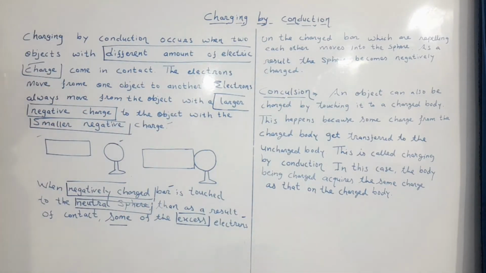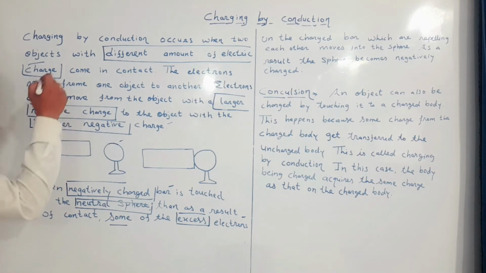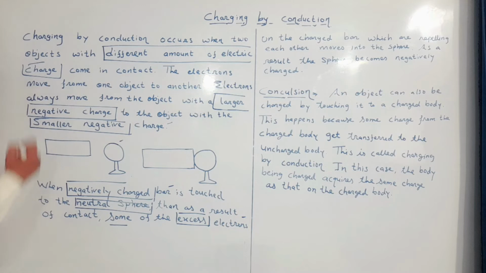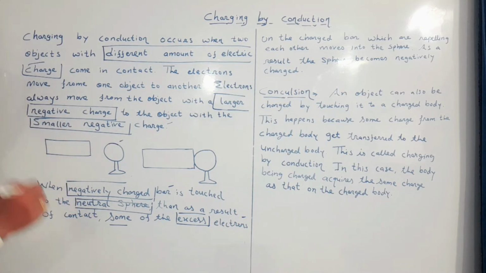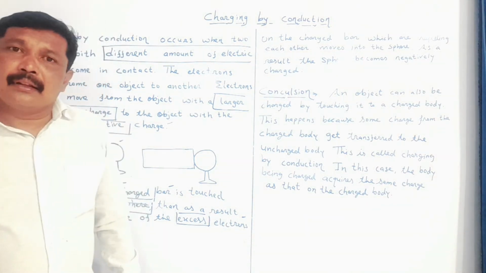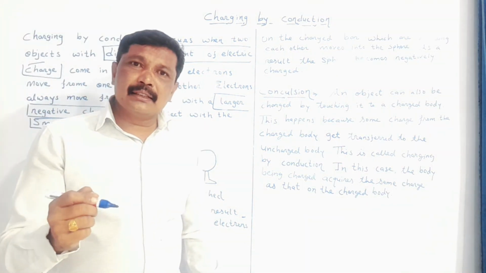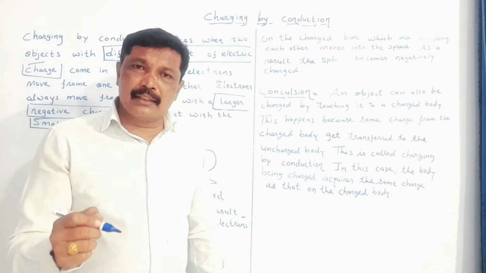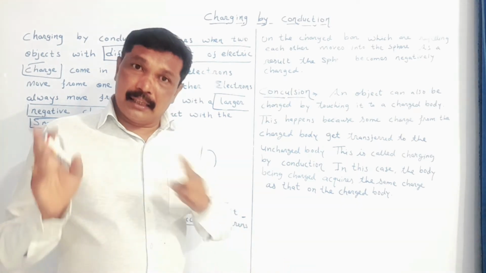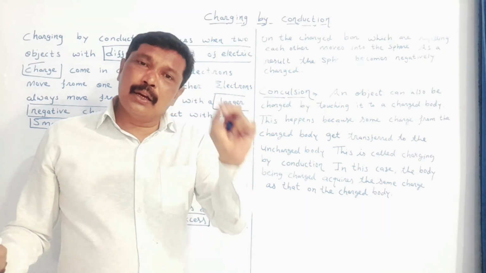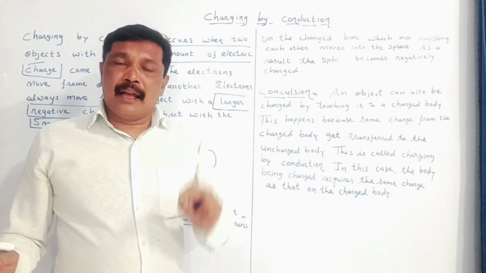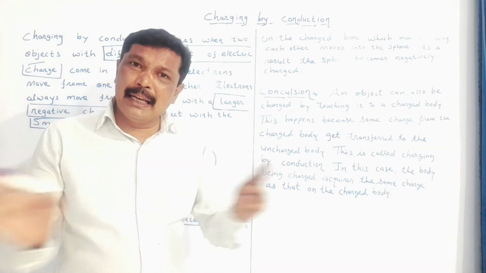My dear student, the bar is negatively charged and has excess negative particles, that is electrons. And we have seen that when like charges are close to each other, they repel one another. In a negatively charged bar, the number of electrons is more, and therefore they try to repel one another.